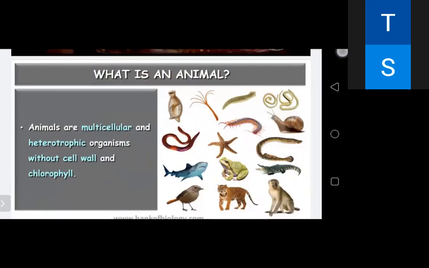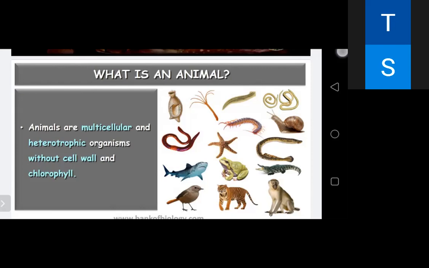It is because animals are multicellular and heterotrophic, and they don't have a cell wall, and they don't have chloroplast or chlorophyll. That is the difference from plants. You know that plants are autotrophs, they are again multicellular, they have a cell wall and they have chloroplast. So the main difference is autotroph and heterotroph, and with and without cell wall. And chlorophyll, chloroplast is present only in the plant cell.